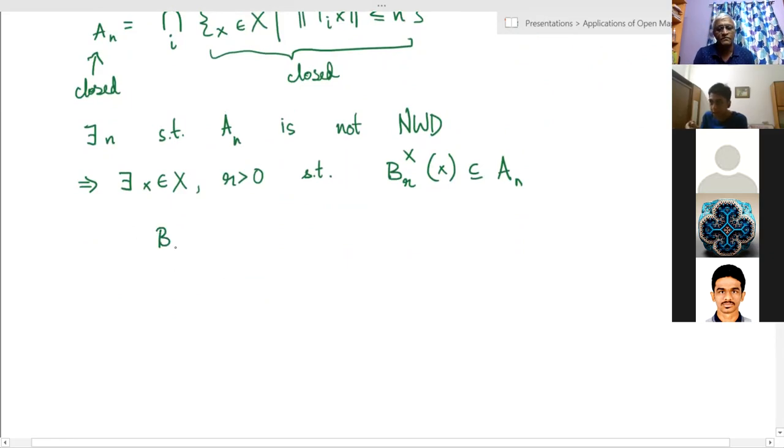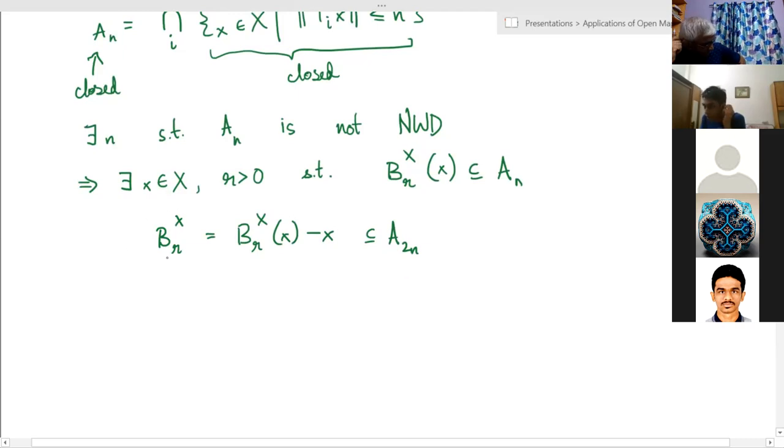So consider B_r(x) minus x, which is just equal to this ball, but you translate it by subtracting x. Now my claim is that this is in A_2n. And the reason for this is that when you apply Ti to this ball, then the image of this is contained in the ball of radius n. So applying Ti to any element gives you something which has norm less than n.